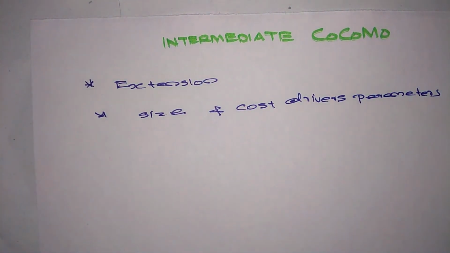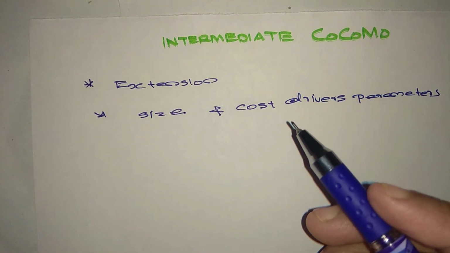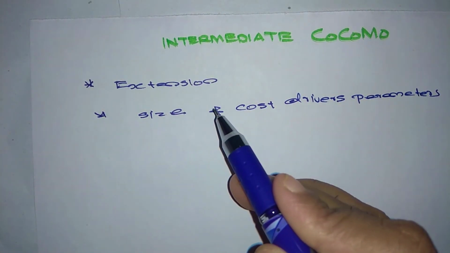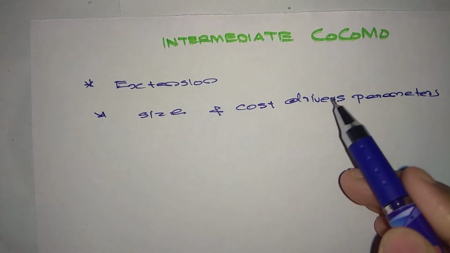So how does intermediate COCOMO estimate the software development effort? In terms of the size of the program and other related cost driver parameters.